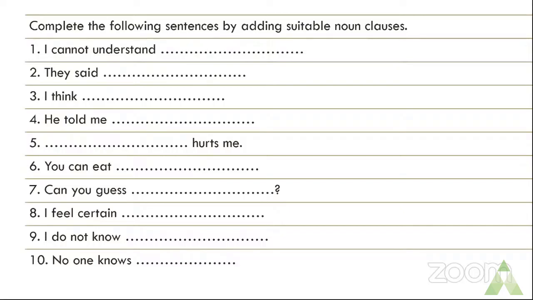I cannot understand what you are trying to tell me. Okay, so this is a sentence which I have formed, and this is a noun clause. I cannot understand what you are telling me, or I cannot understand what you are trying to tell me. So I have already formed one sentence for you. Similarly, form other sentences. All the 10 sentences, please form by adding suitable noun clauses. All right, this is your homework, and you'll get the answers in the next class, children.